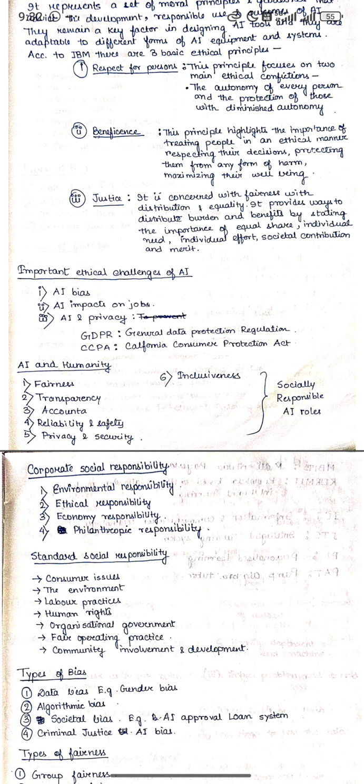Important ethical challenges of AI: AI bias, AI impact on jobs, AI and privacy. Privacy is being harmed, AI is getting biased, and AI's impact on jobs leads to unemployment. Remember GDPR, the General Data Protection Regulation, and CCPA, the California Consumer Privacy Act.